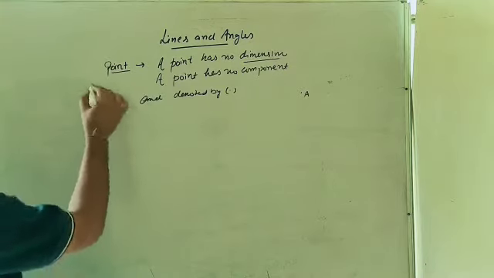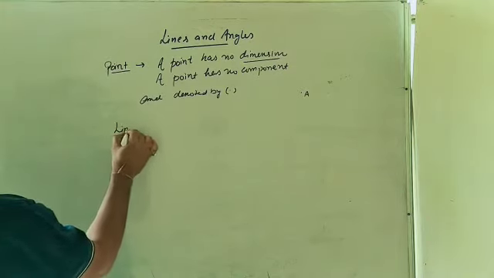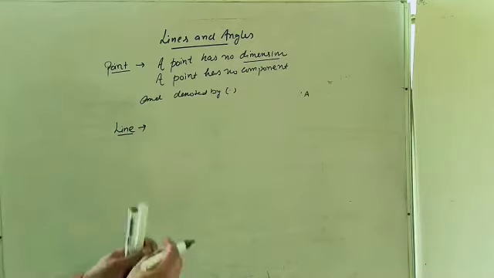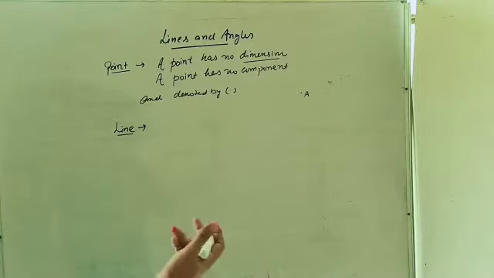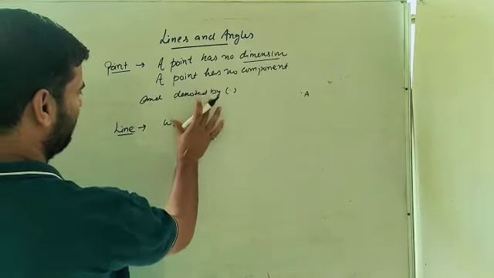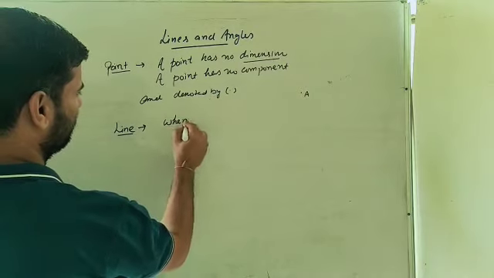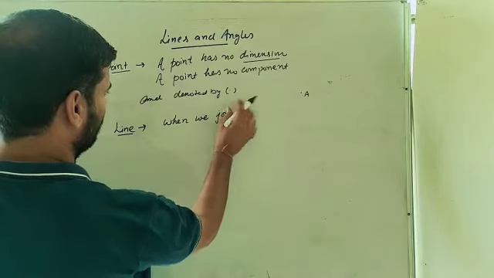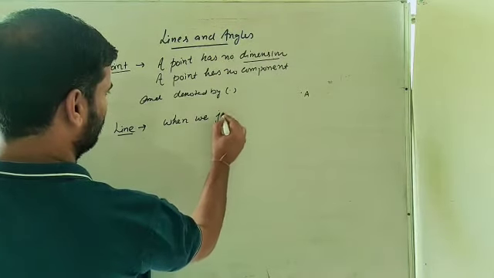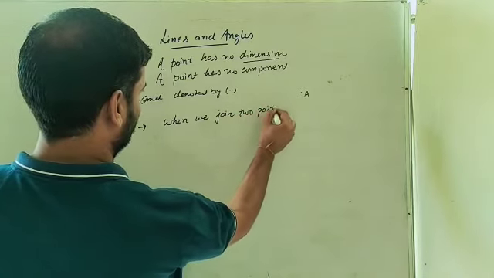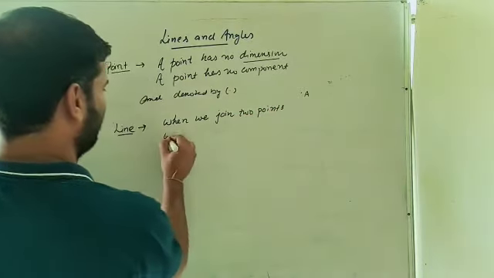So now the next point is line. What is this line? When we meet 2 points, it becomes a line. So we can say when we join 2 points, it becomes a line.